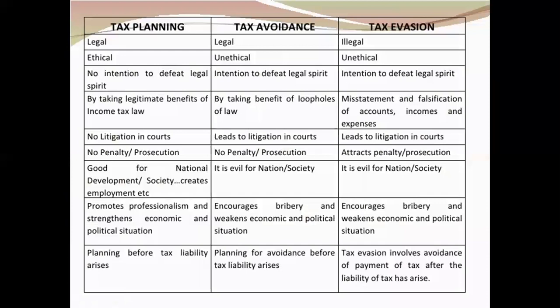The next topic we took due care of was tax planning, tax avoidance, and tax evasion. The one which is correct in all aspects, which is legal as well as ethical, is known as tax planning. Second was tax avoidance. It is legal, what the law has said is what we are doing, but it is unethical, that is, not with the right intention. Fine, and it is known as tax avoidance. And last is tax evasion, that is totally wrong, that is illegal and unethical.